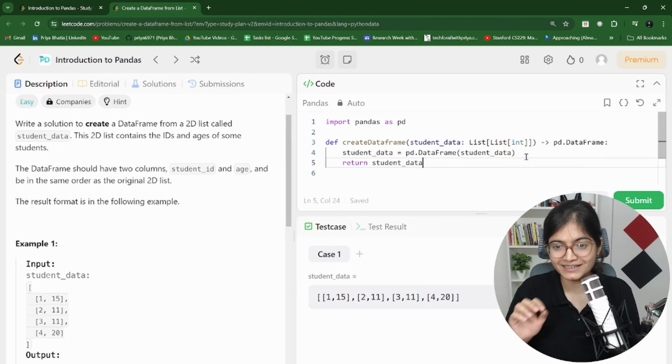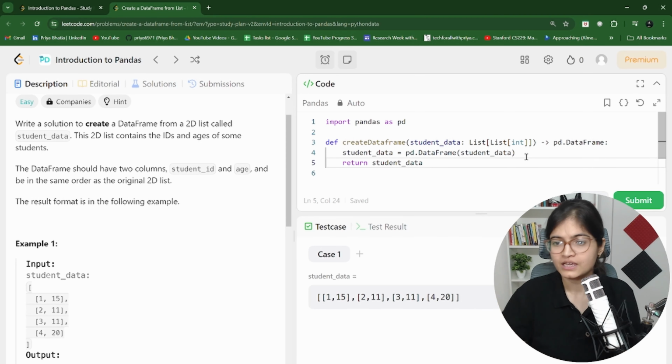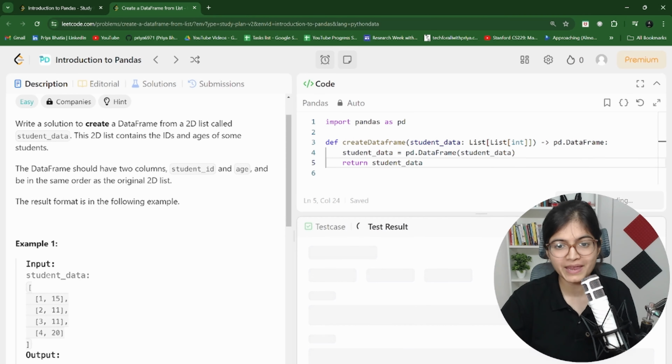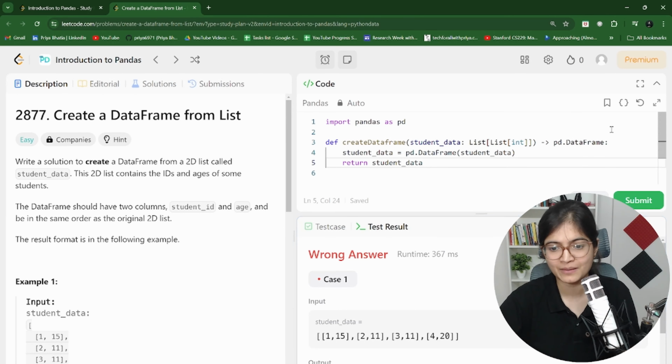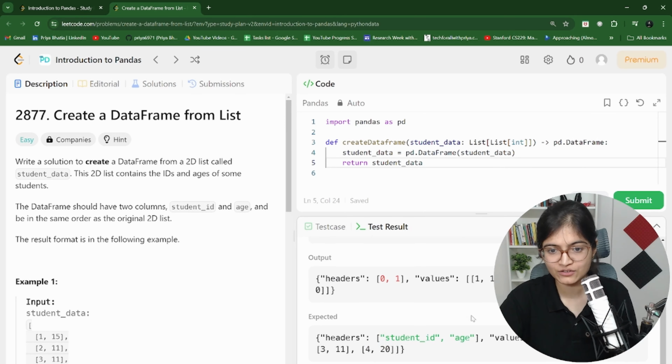Now, the important thing whenever you're working on this platform is that there are two things you're supposed to do in every question. That's the main focus of today's session, to showcase how you can practice. Once you run this code, you will be able to see whether it runs on the present test cases. For now, it says there is an error in your code. Let's see what that error is.